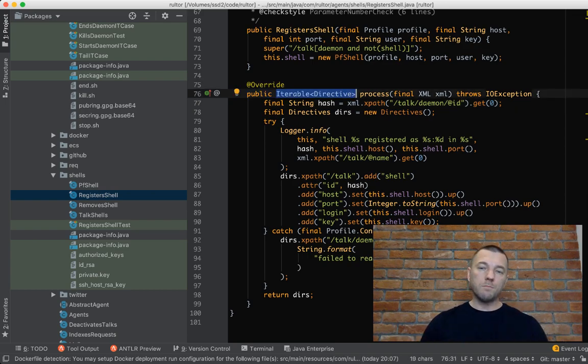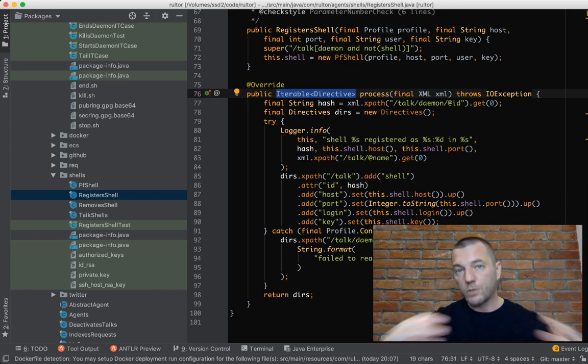So you tell us back what needs to be done with this document, how we need to modify it in order to transfer it later to some other agents. So the result of your work as an agent is a collection of instructions for the XML document, which we apply, and the document changes.